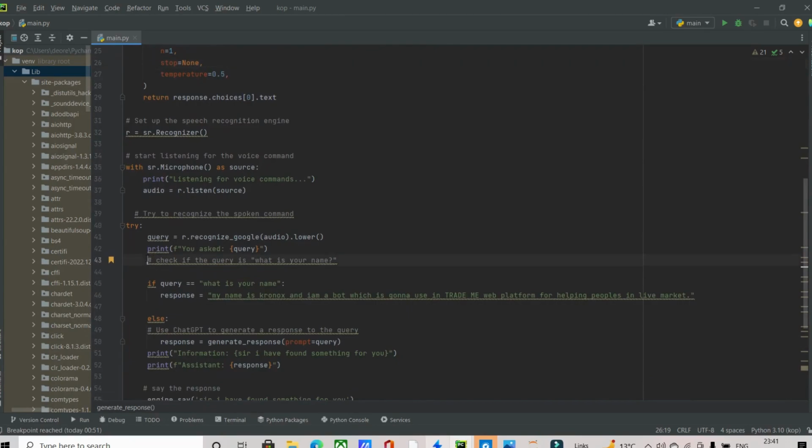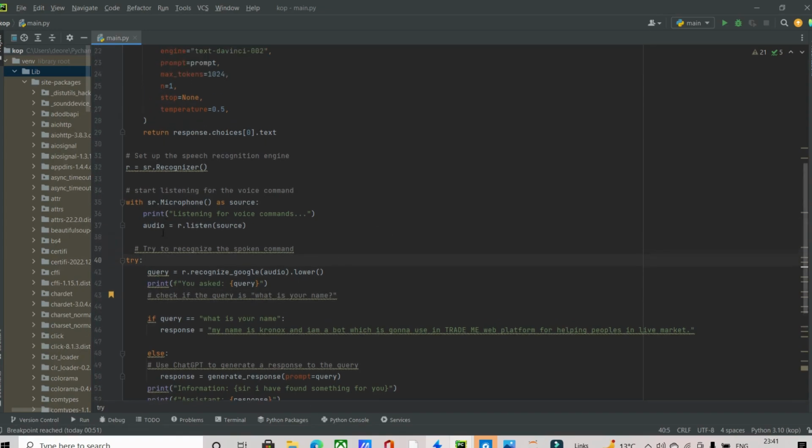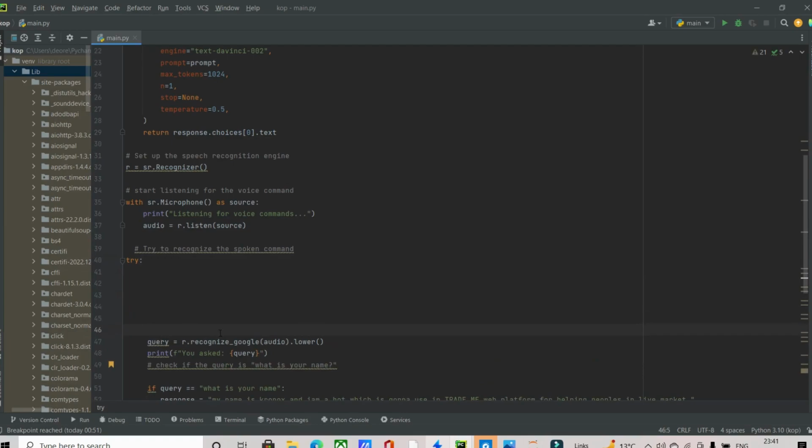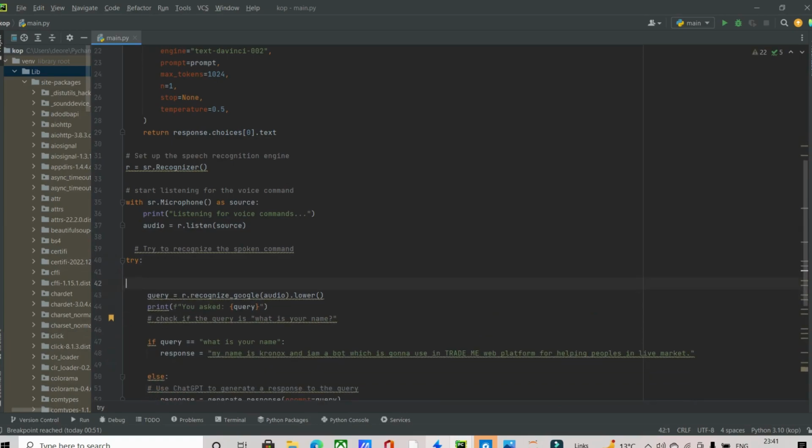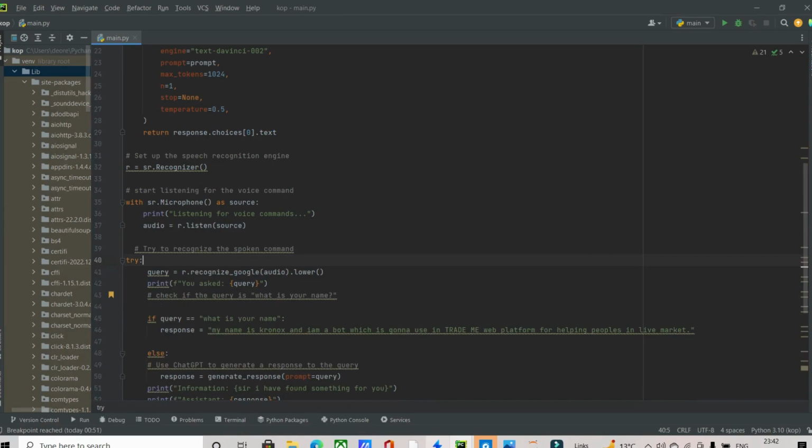I've added these few lines for exceptional cases, where I have to set the name of my virtual assistant. I have also used Snowboy for the wake word, but the library is not installing right now because it has some problem. That's why I just added this command. I've just defined this command.